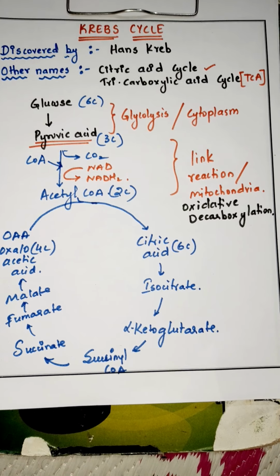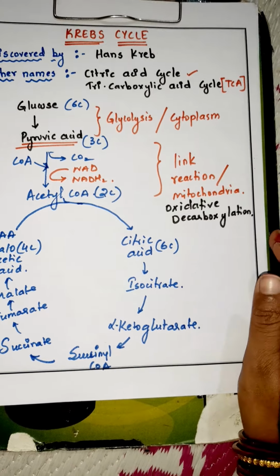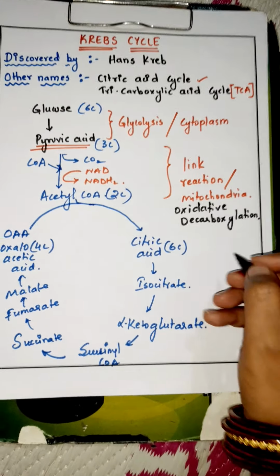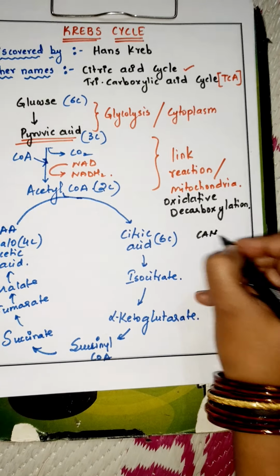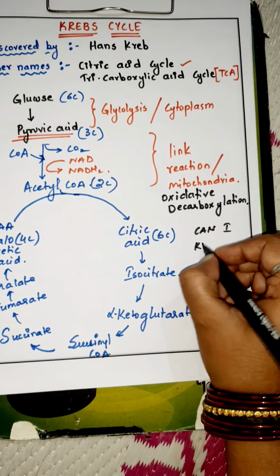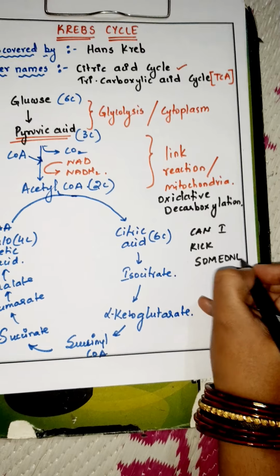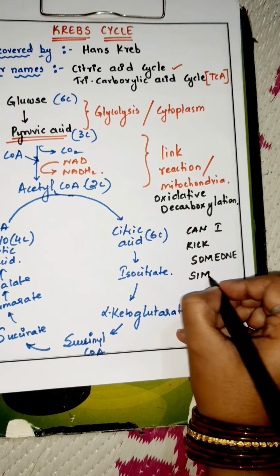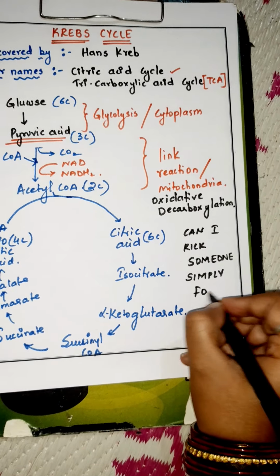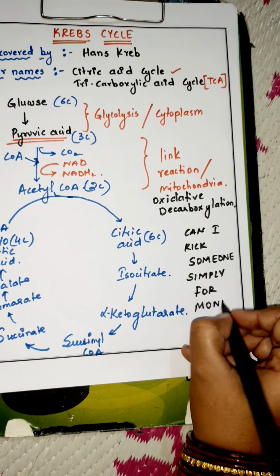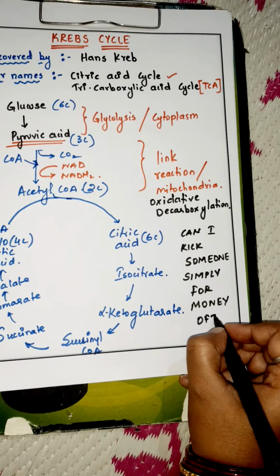So the trick I am giving you to remember the Krebs cycle is: can I kick someone simply for money often?